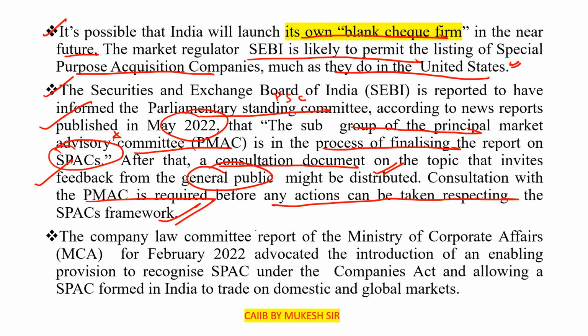The Company Law Committee report of the Ministry of Corporate Affairs, for February 2022, advocated the introduction of an enabling provision to recognize SPACs under the Companies Act, and allowing a SPAC formed in India to trade on domestic and global markets.